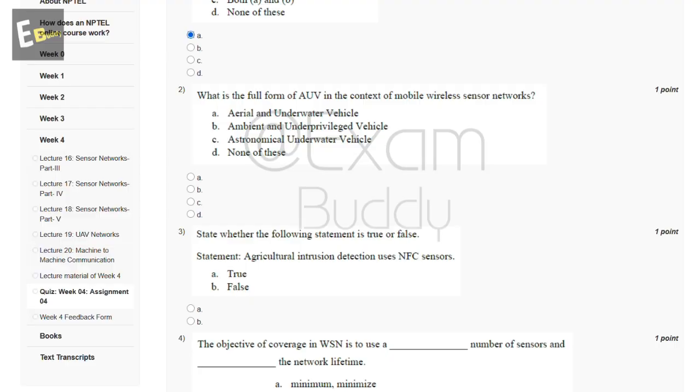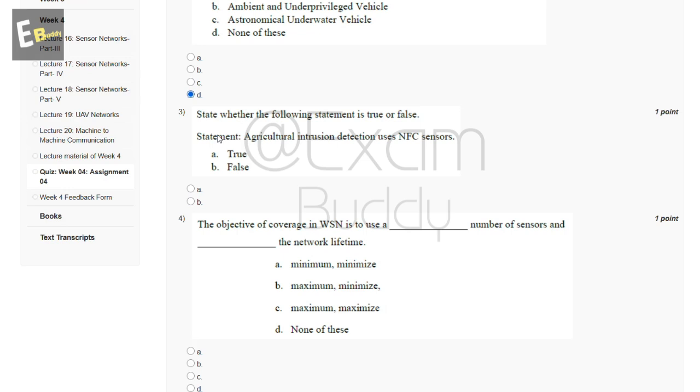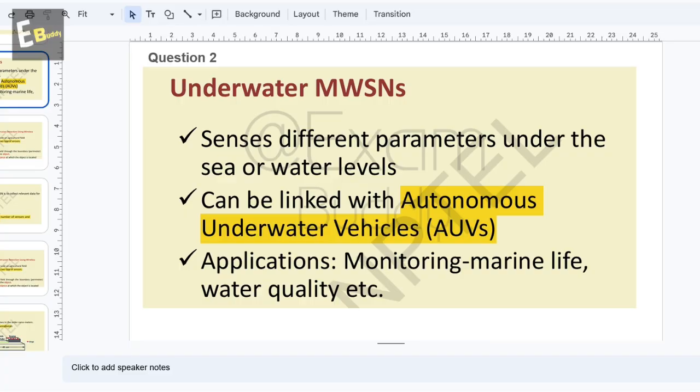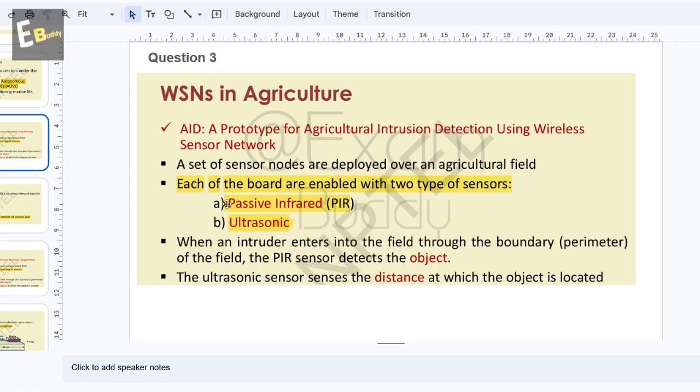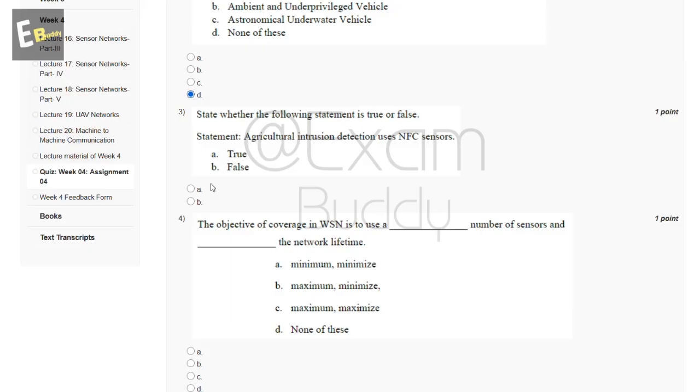So the answer of our second question is B, none of these. Now the third question: state whether the following statement is true or false. Agricultural intrusion detection uses NFC sensors. Each of the boards is enabled with two types of sensors, passive infrared and ultrasonic. So the answer of the third question is false.